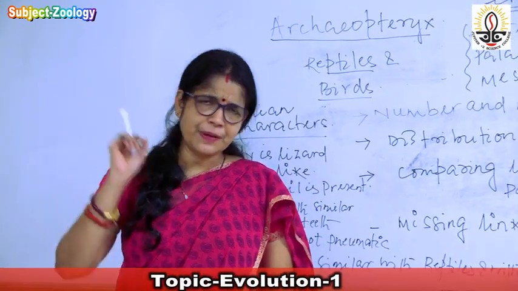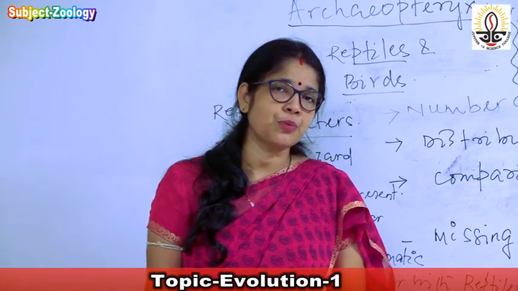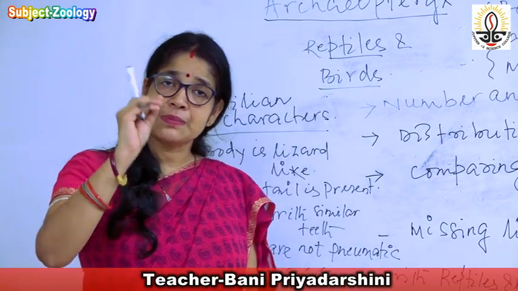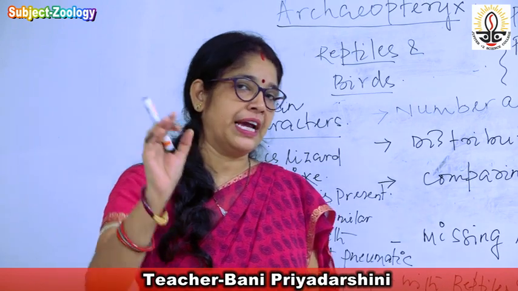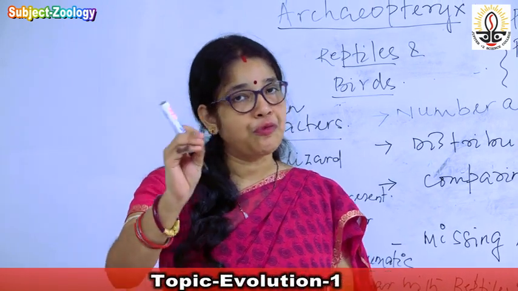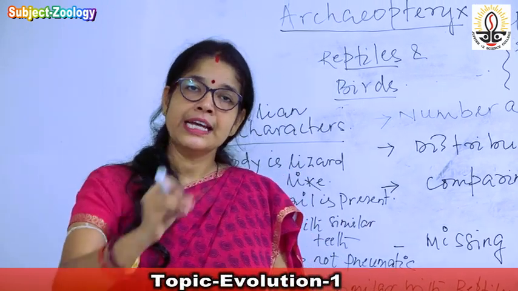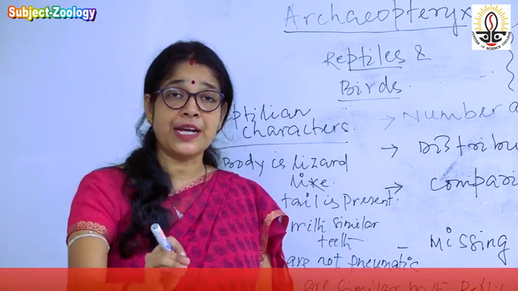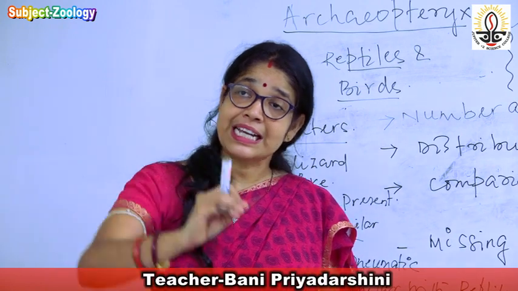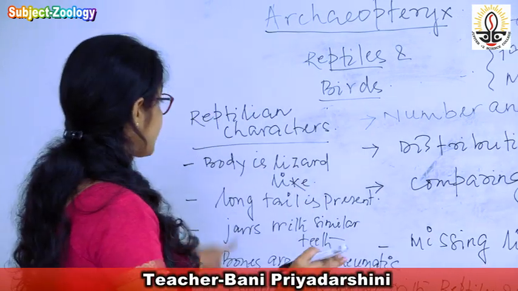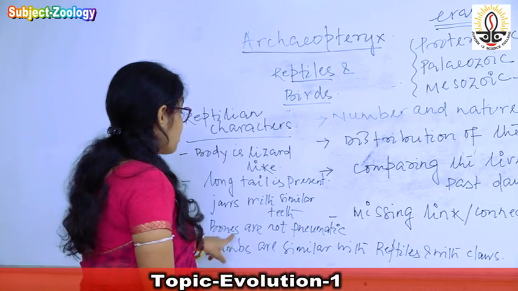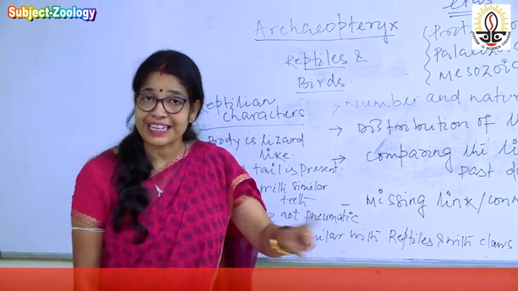So what is the modification? Why are the bones without bone marrow? That is a type of modification because of aerial mode of life. Birds need to fly, so to fly they have to reduce their body weight. This is the modification present in case of birds. Though Archaeopteryx is a connecting link between reptiles and birds, the bones are not pneumatic.